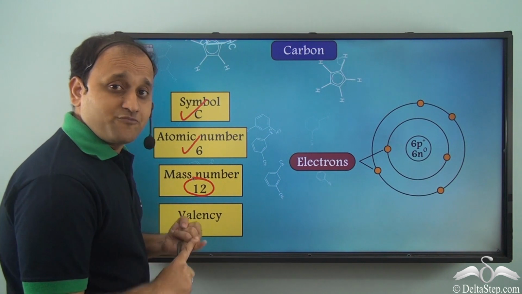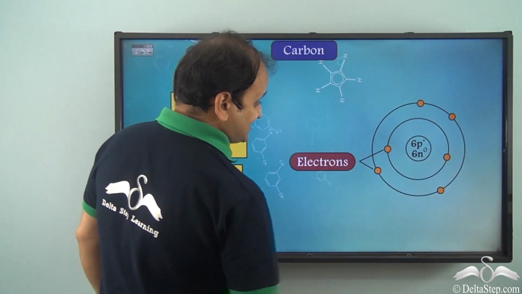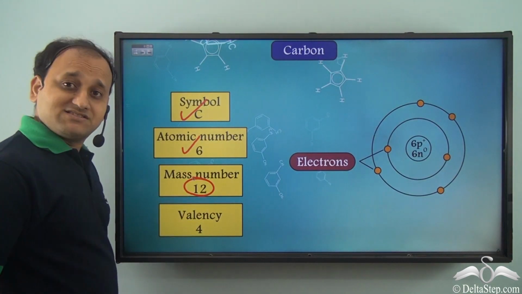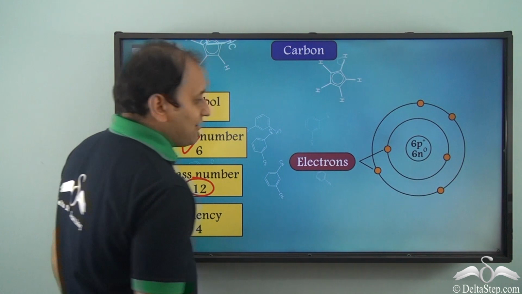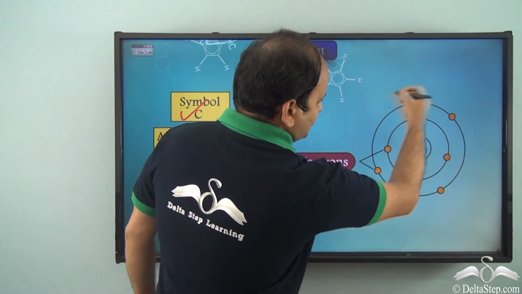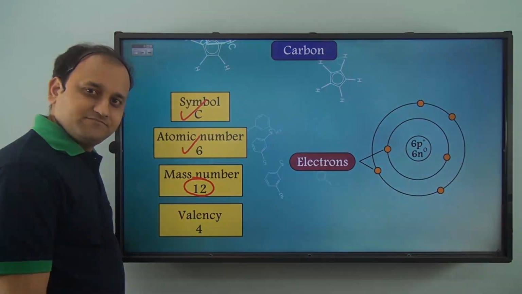That is the number of protons plus the number of neutrons. So 6 protons and 6 neutrons, 12 is the mass number. And valency is 4 because we have 4 valence electrons in the outer shell of carbon.